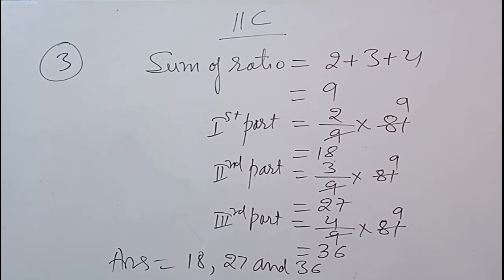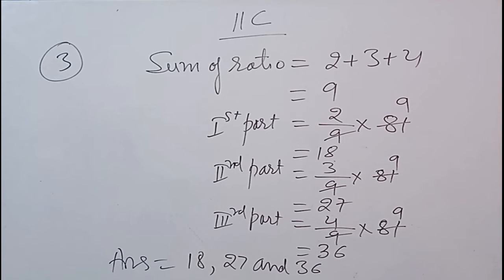Children, I am taking question number 3, that is divide 81 into 3 parts in the ratio 2:3:4. So first we will find the sum of ratio, that is 2 plus 3 plus 4, that is 9. First part equal to the ratio of first, which is 2, upon the total ratio into the number we have to divide, that is 81. So 2 upon 9 into 81, 9 nines are 81 and 9 twos are 18. So first part is 18.